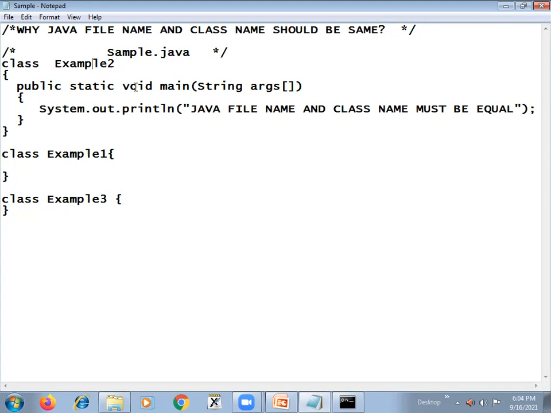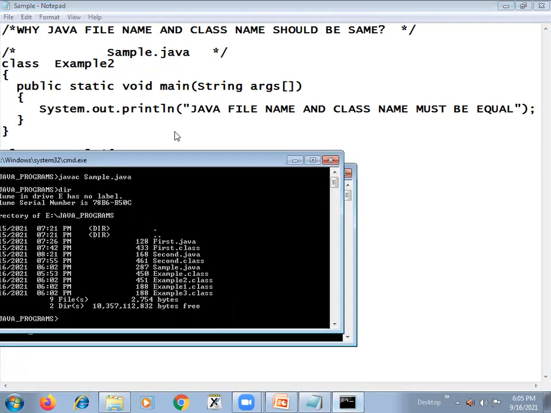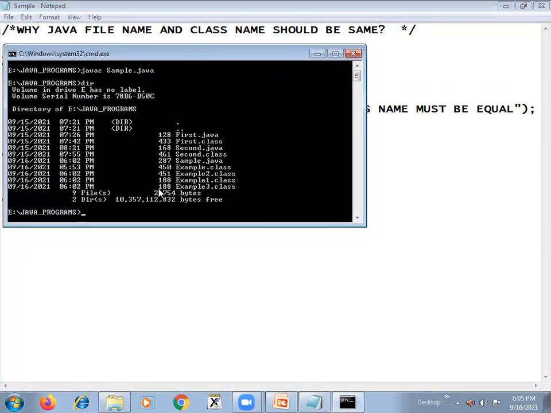That class name and your file name should be the same, please remember. Then it becomes easy, as if you are executing your file. You'll get an illusion that you are executing the same file.